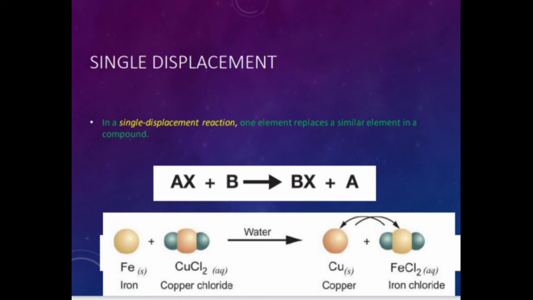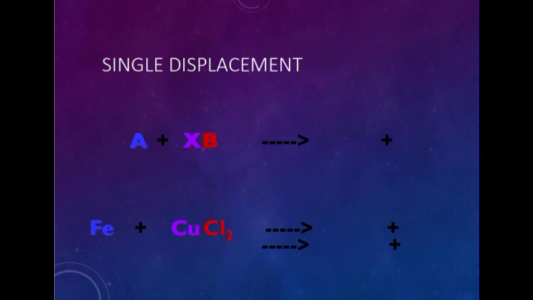So what is an example of this? Let's say we have iron metal reacted with a solution of copper chloride. Iron metal is going to replace the copper metal in the solution. Iron trades places with copper. So copper is in the solid metallic form and iron chloride is dissolved in the solution.